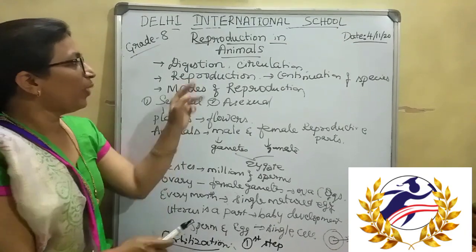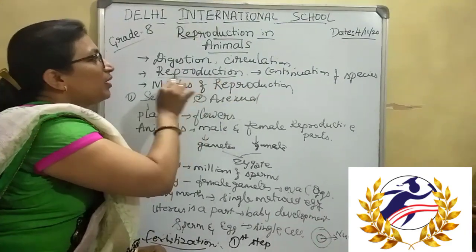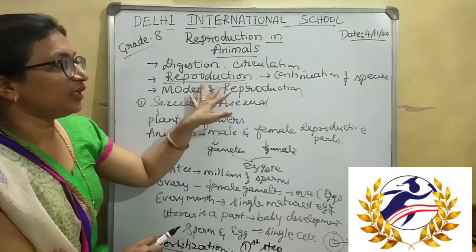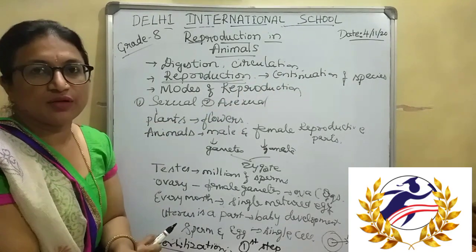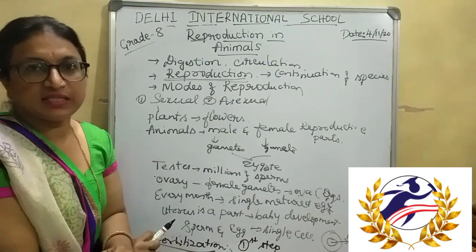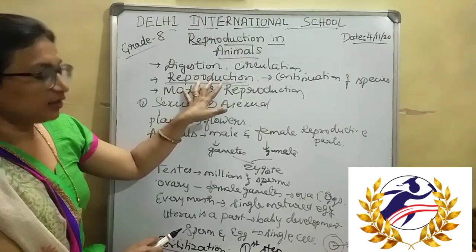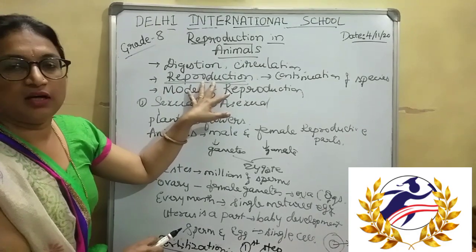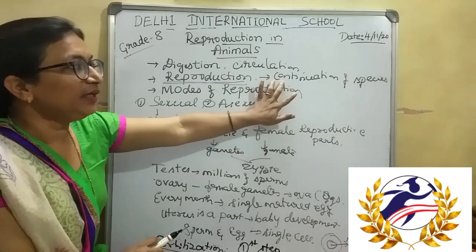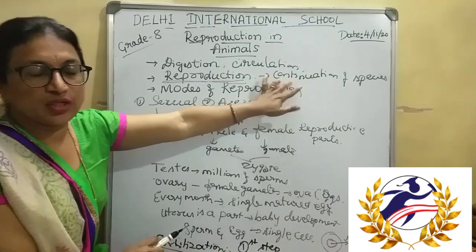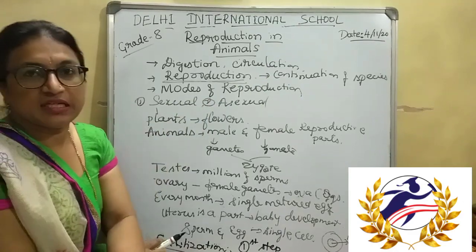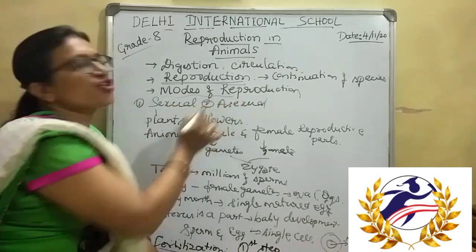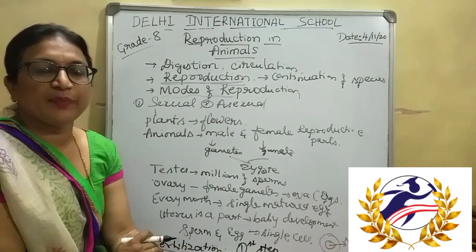In the same way, one more process is there, that is reproduction, which helps in the continuation of the species, continuation of the same kinds of species, isn't it? So reproduction is another life process which takes place in living organisms, which helps in the continuation of the generation, continuation of the species. And we know that there are different modes of reproduction.